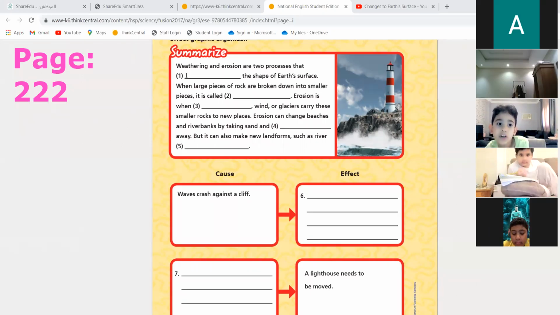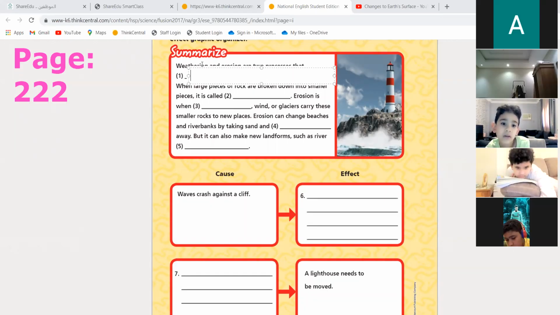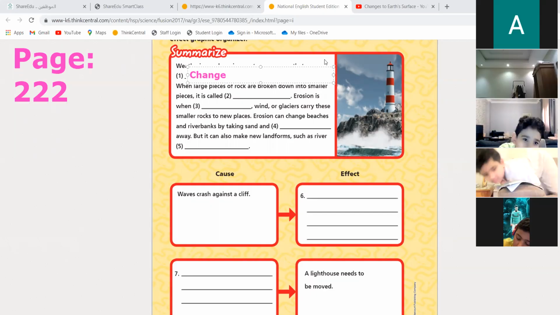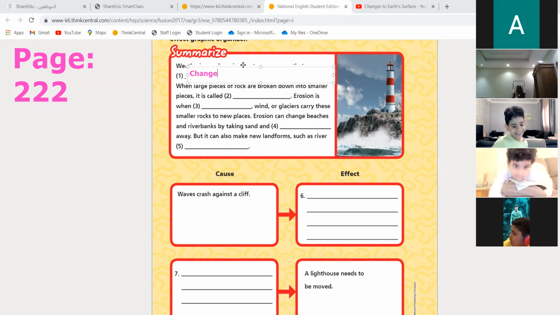They make it smaller. Okay, so they keep it the same or what? It doesn't stay the same. It changes. Excellent. So it changes. All right. Number two.